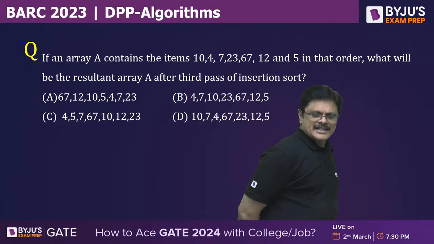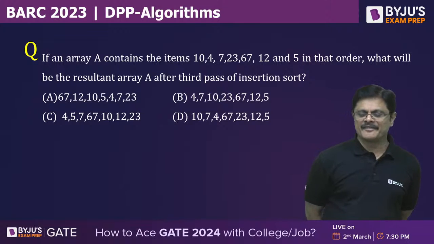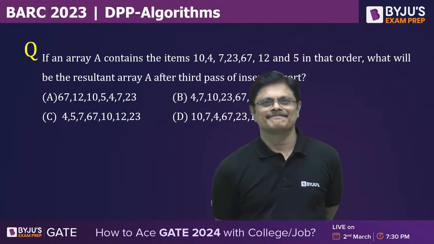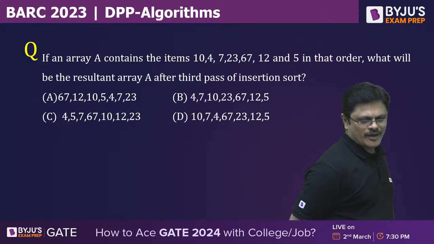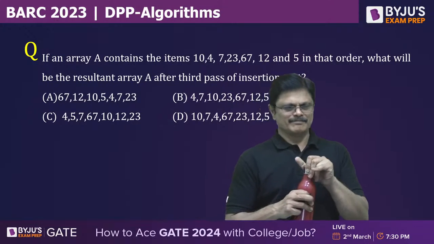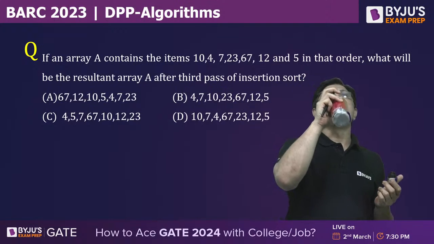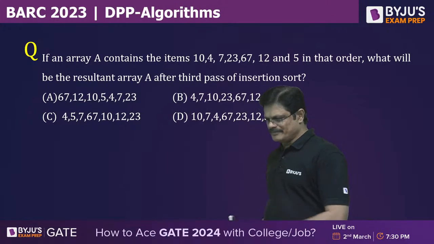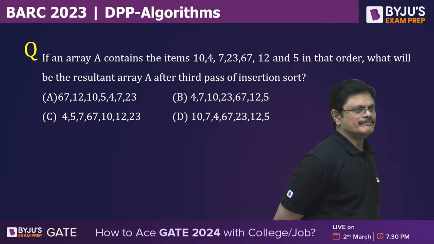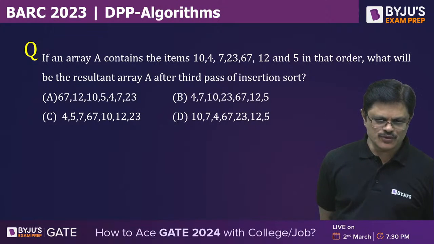If an array A contains the items 10, 4 and so on in that order, what will be the resultant array after the third pass of insertion sort? After the third pass of insertion sort, what will be the answer? Very good, Shiksha Pandey, super, very quick.